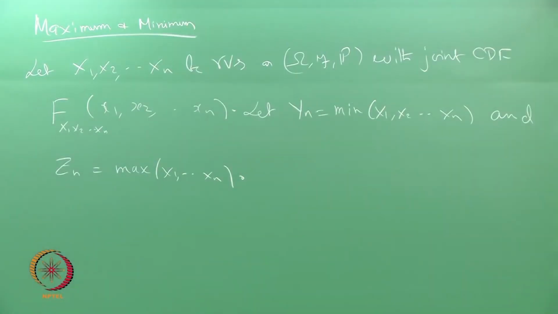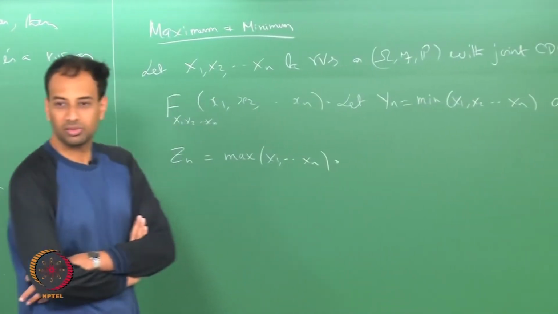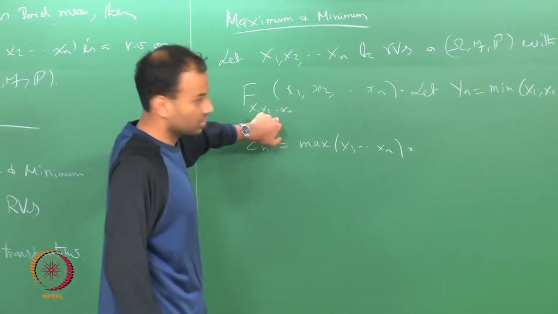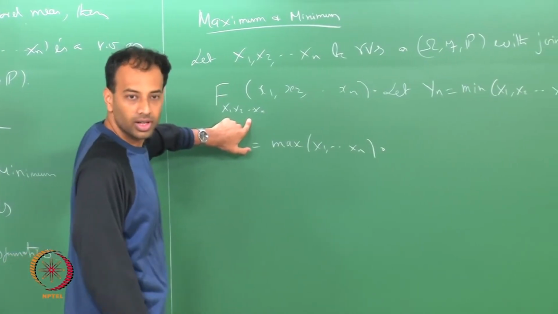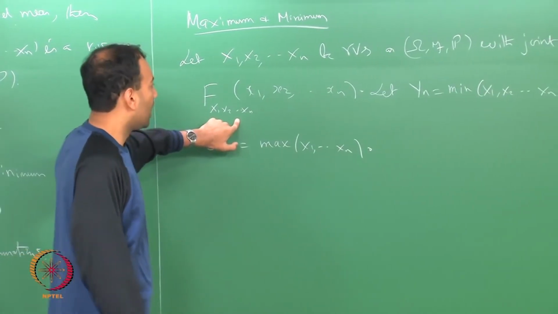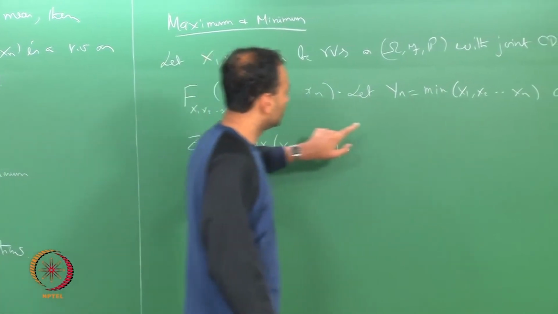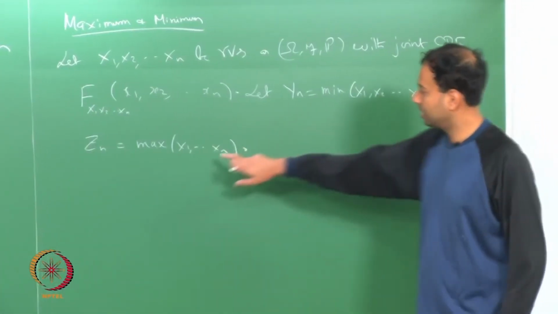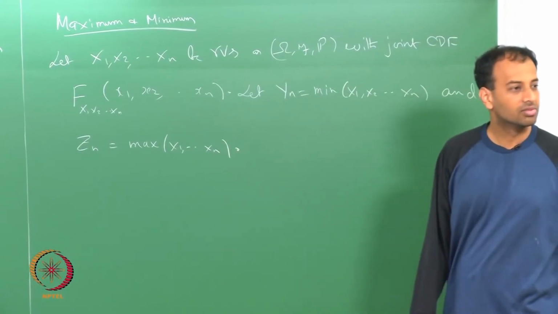So you are considering n random variables, a finite set of random variables x1 through xn whose joint CDF is given to you, and you are looking at the min and the max of them.